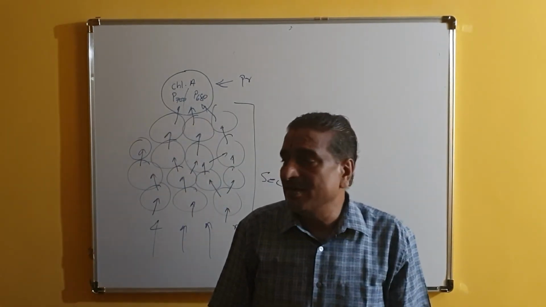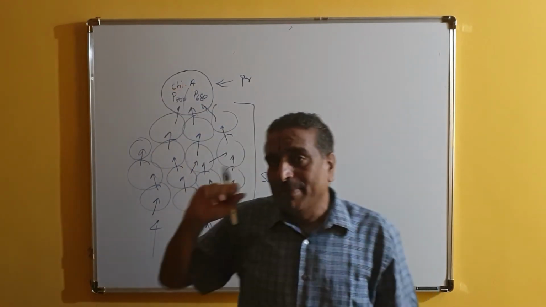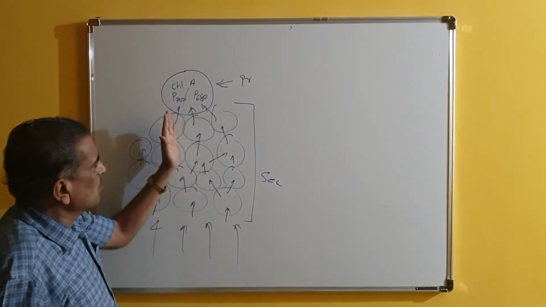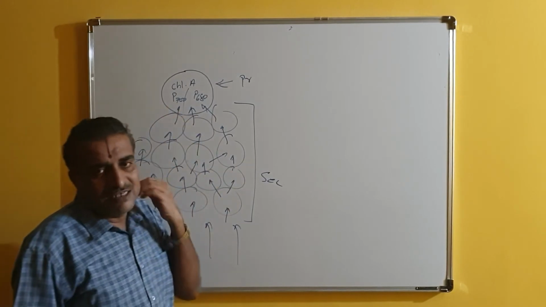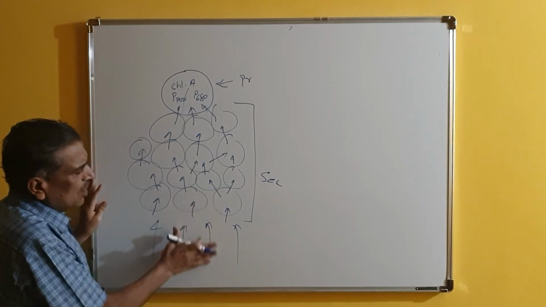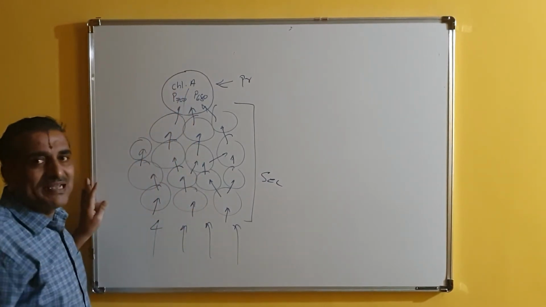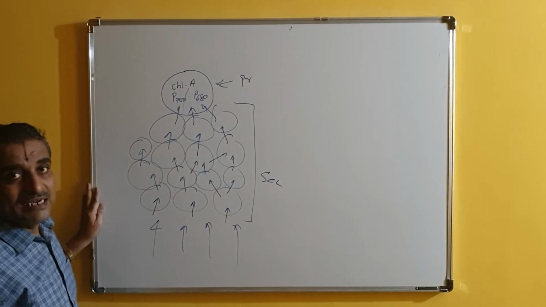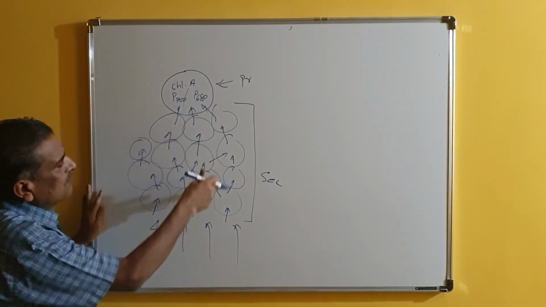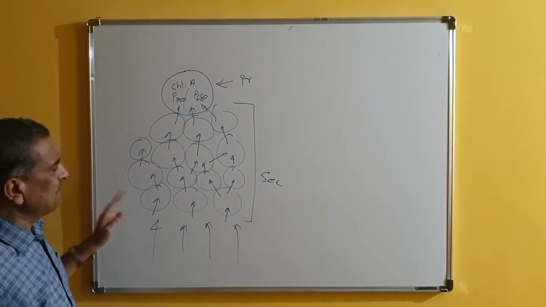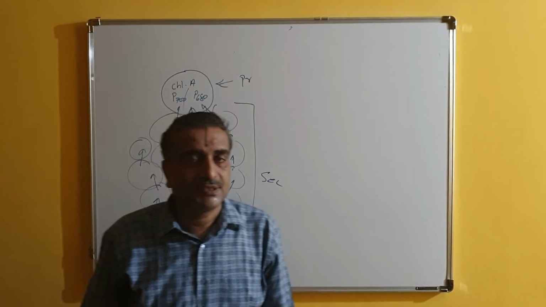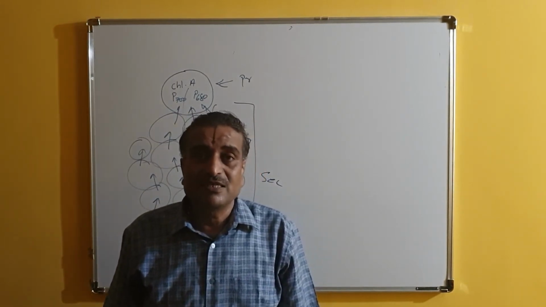So try to understand here. This is the main pigment that is called chlorophyll A, and associated with that there are chlorophyll B, phycobilins, carotenoids, carotene, so many others. And these pigments simply absorb light and transfer it to the trapping center or the reaction center. And this type of transfer of light energy from pigment to pigment is called inductive resonance. It may be asked in the examination for 2 marks.